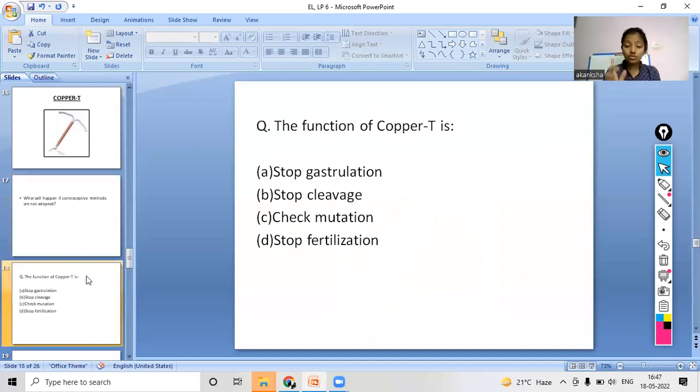So now coming to today's question for this topic: the function of property is to stop gastrulation, stop cleavage, check mutation, or stop fertilization. So which among these is the function of property? For this question also you have to write your answers in the chat box. Okay, so now I will give you 5 seconds. Till then you have to write your answers in the chat box and then we will move on ahead.